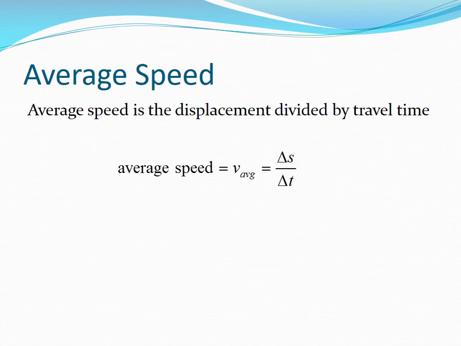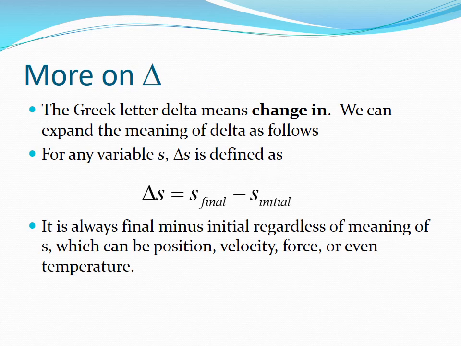Velocity is the displacement divided by the travel time. It is symbolized by the letter V with a subscript AVG. We define the Greek letter delta to mean change in. We can expand the meaning of delta as follows. For any variable S, delta S is defined as S final, our final position, minus S initial, the initial position.